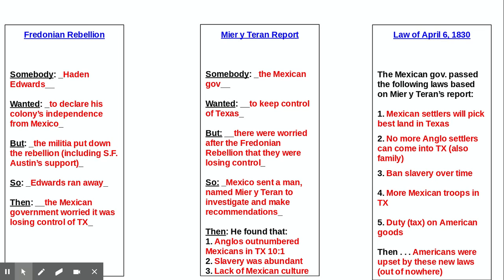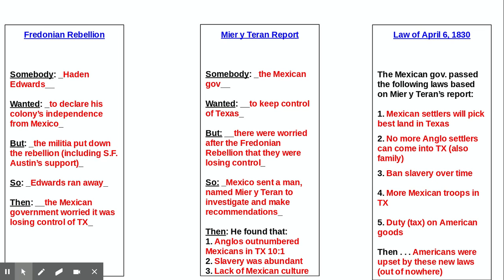They're going to ban slavery over time. And they're going to put more Mexican troops in Texas to keep an eye on the situation. They're also going to tax American goods to kind of hurt them economically and not allow too much American influence. Remember when the Mexican Republic was first formed, their biggest threat was the United States. Big country, powerful country. Then what this did is Americans were upset with these new laws.